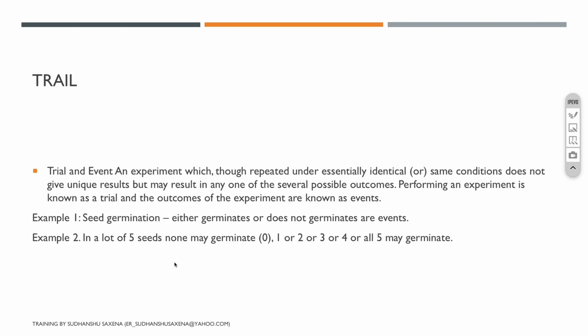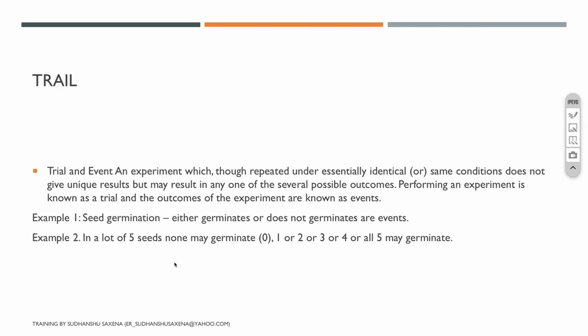Keeping all the other things constant, I want to know what the different outcomes are. So a trial is an experiment which, when repeated under essentially identical or the same conditions, does not give unique results, which means that the train may come every day but the time may keep on differing. I'll give you another example, where we keep the situation constant and run repeated events with the same, similar conditions.